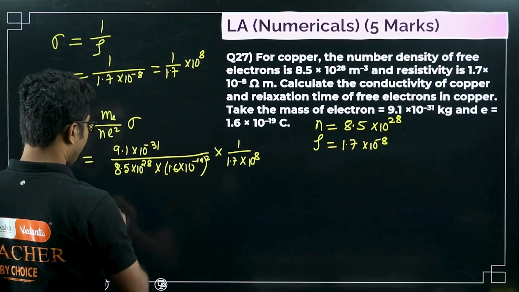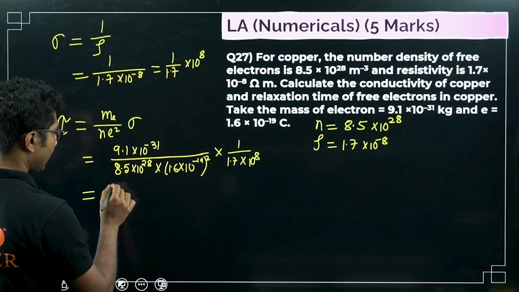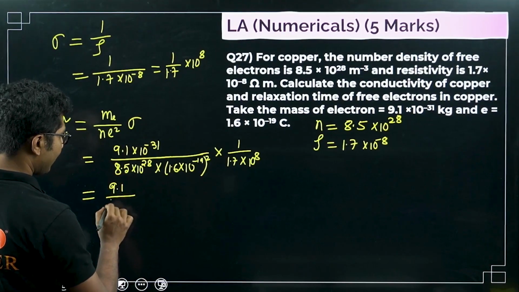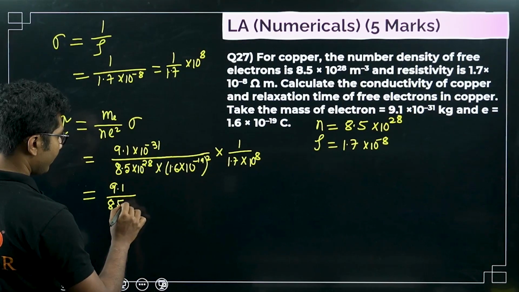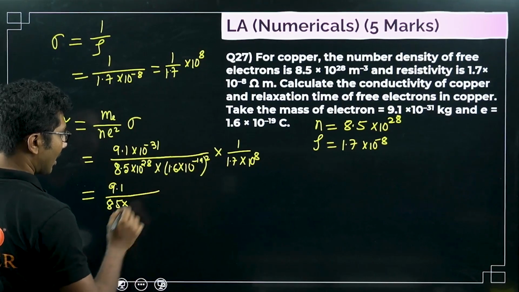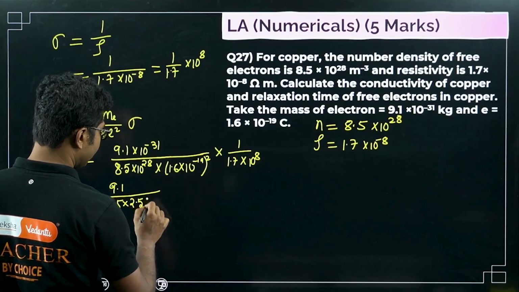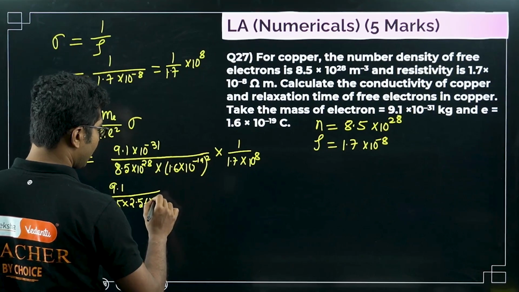Okay, let me write down the values one by one. 9.1 divided by 8.5. 1.6 whole square is 2.56, divided by 1.7.